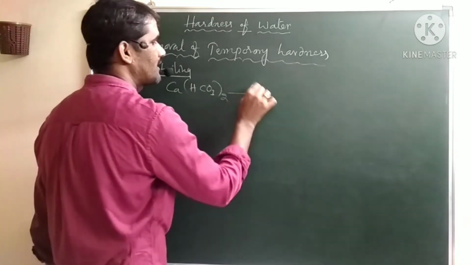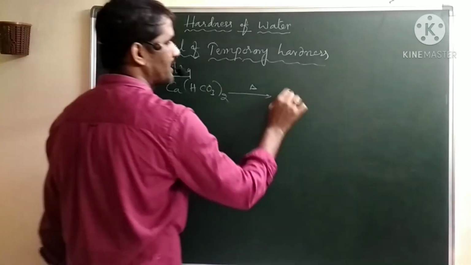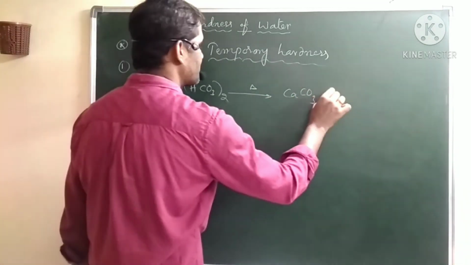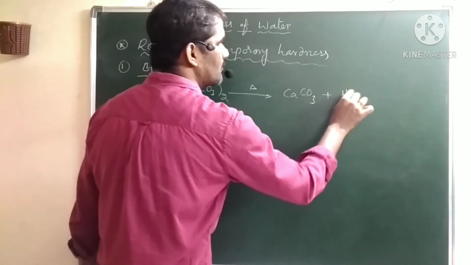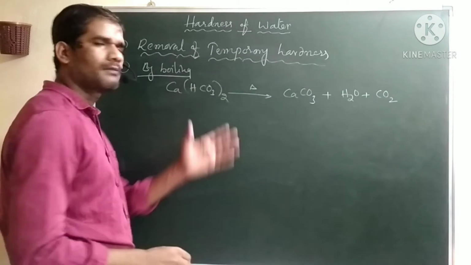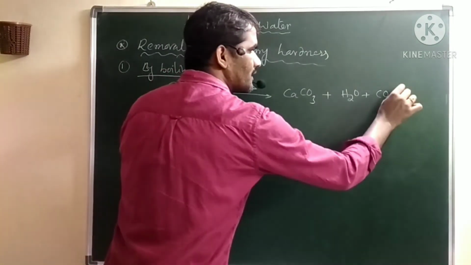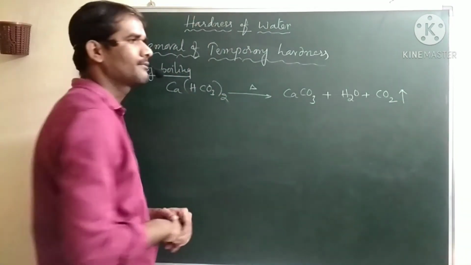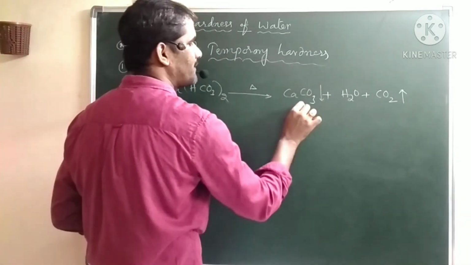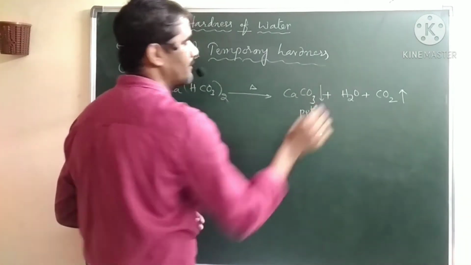It will form calcium carbonate, water and carbon dioxide. Carbon dioxide is a gas, we can remove it from the medium. Water is water. Here calcium carbonate is the precipitate, in the insoluble form.